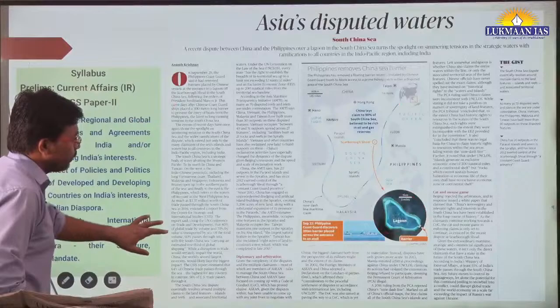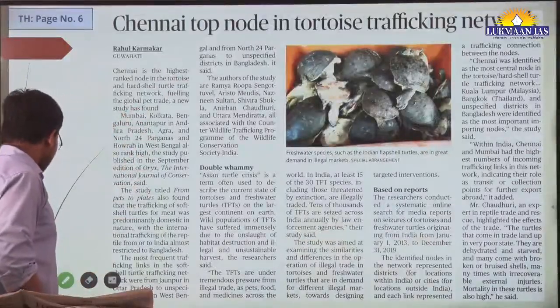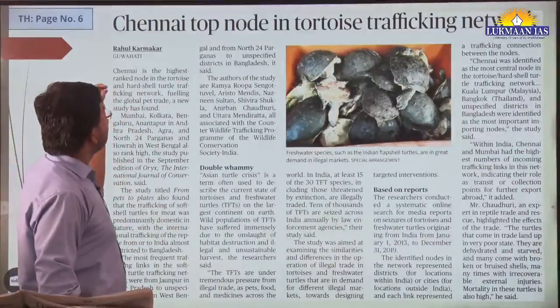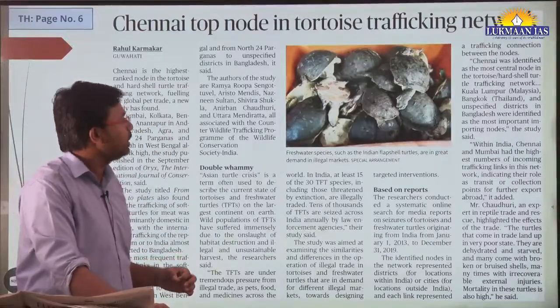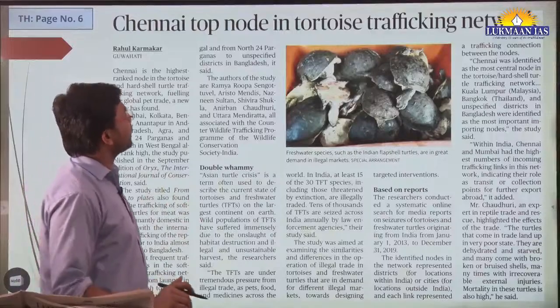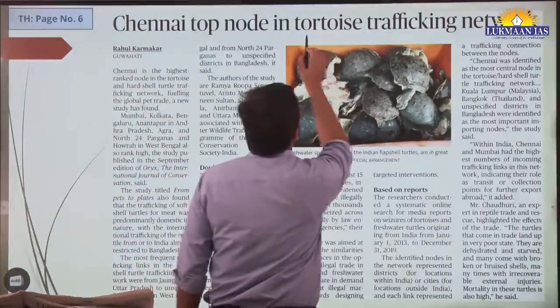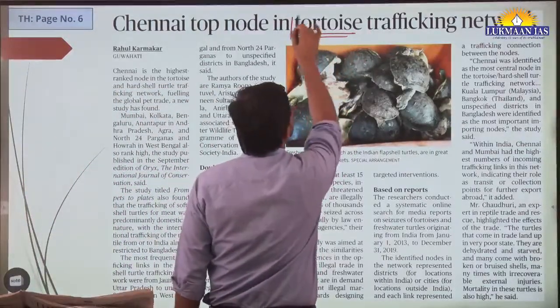Okay, we will quickly move to another topic. Now this topic says Chennai's top node in tortoise trafficking network. Okay, so in this article they have talked about a kind of trafficking network who are trafficking the tortoise.